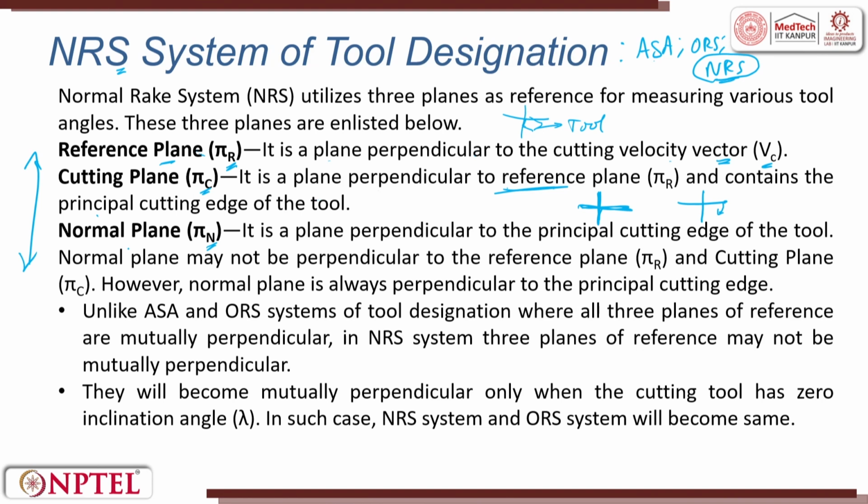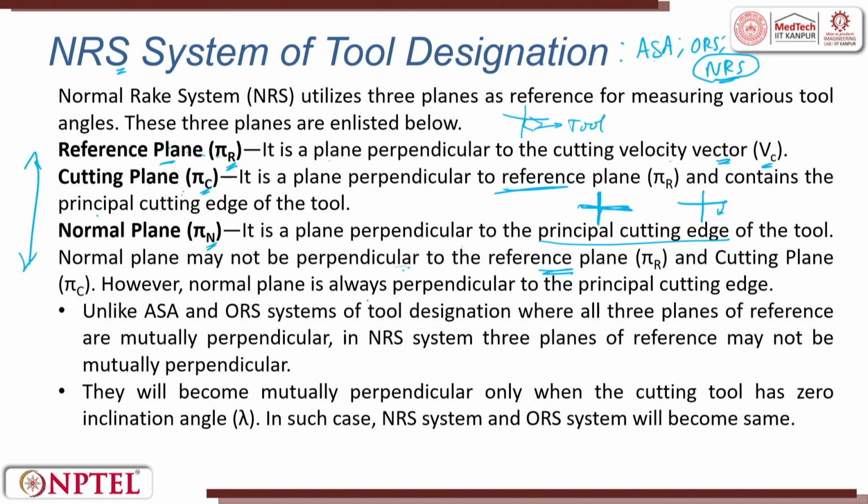The next one is the normal plane. It is a plane perpendicular to the principal cutting edge of the tool. The normal plane need not be perpendicular to the reference plane.